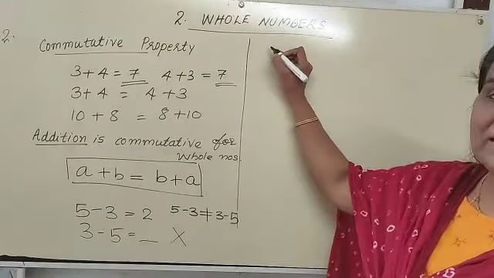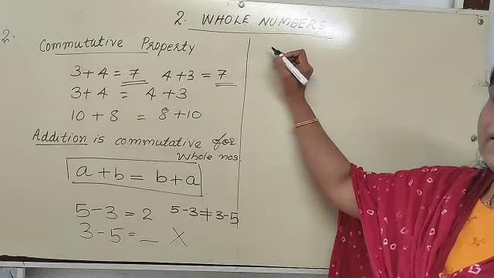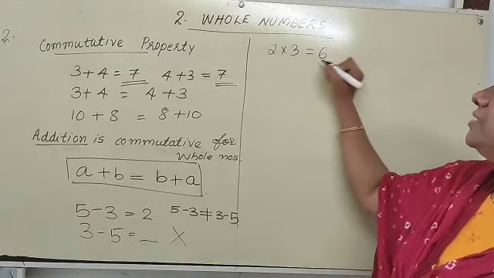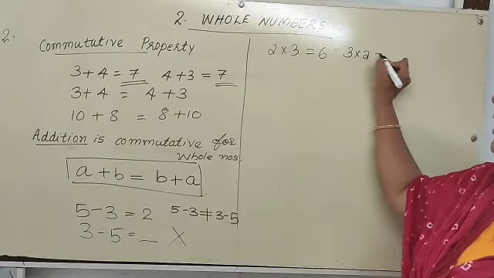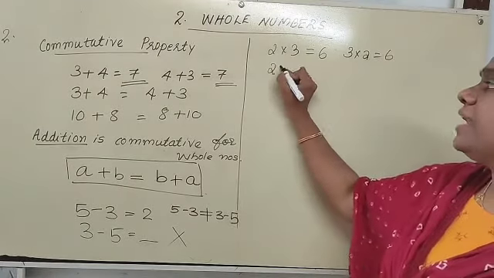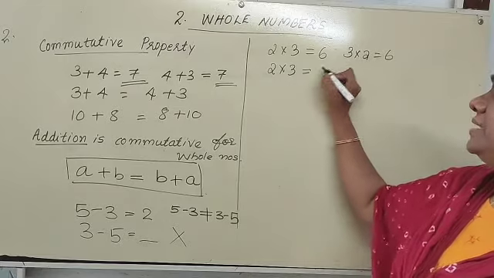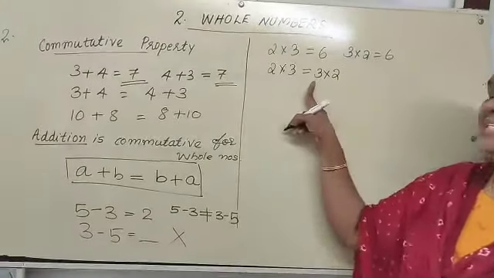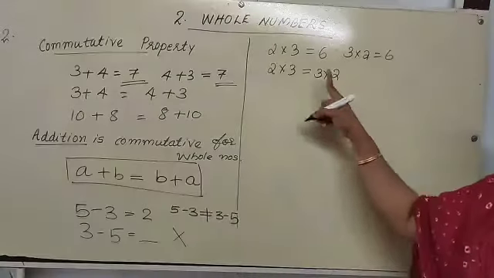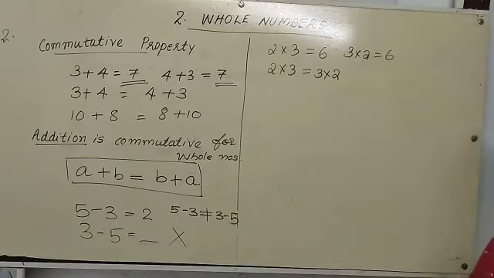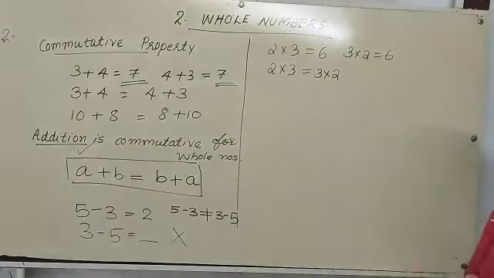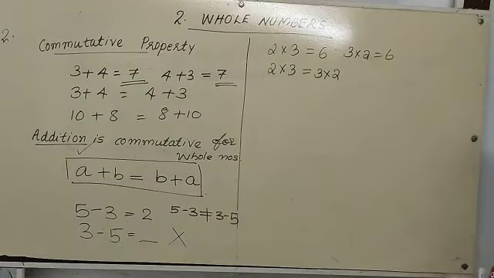Then we can try the next operation. Which is the next operation? Multiplication. Let us multiply 2 into 3. What do we get? 6. 3 into 2, again we get 6. So we can write 2 into 3 is the same as 3 into 2. So we can multiply in any order. In case of addition and multiplication, we can do it in any order.